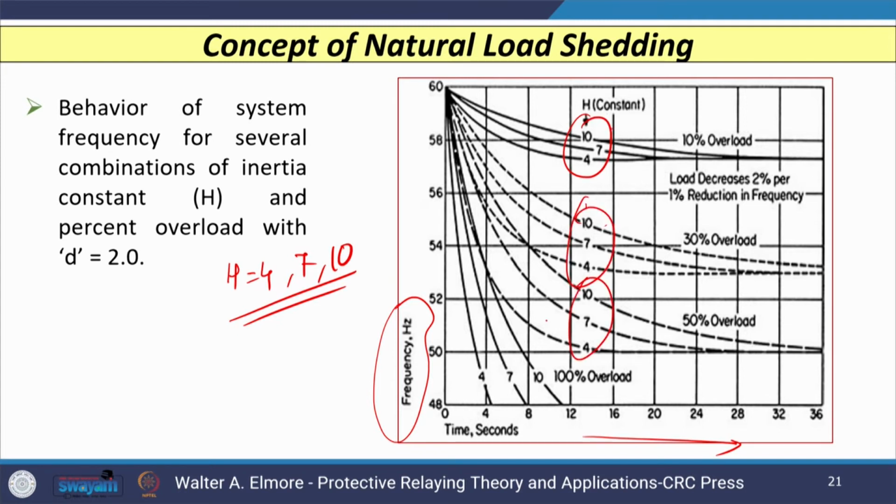The 4 graphs are shown for 3 different values of inertia constant and for 4 different percentages of overload: 10%, 30%, 50% and 100% overload. Consider the 2 extreme cases. With 10% overload, there is a slight decline in frequency and it takes more time, whereas with 100% overloading, this curve declines very rapidly and in a very small time period.